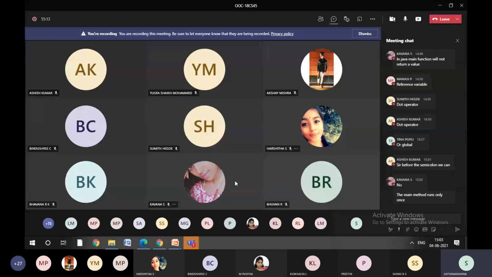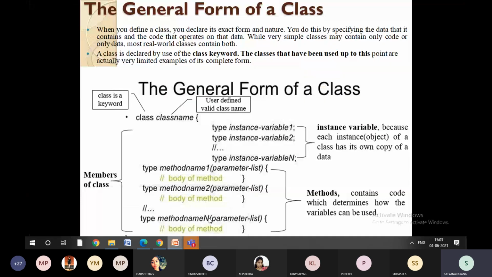So that we will see tomorrow why we need to do this. The main method runs only once. Okay. Maybe you are 10% correct. I won't say 100%, 10% correct. Still, there is a technical reason. You can go ahead and search for it. All right. So this is the general form of the class, how it is going to be.